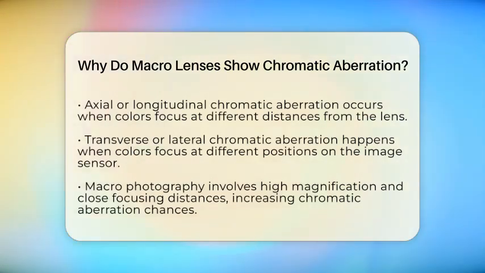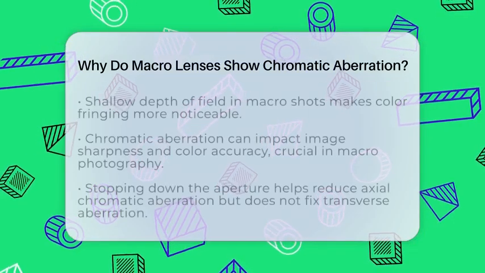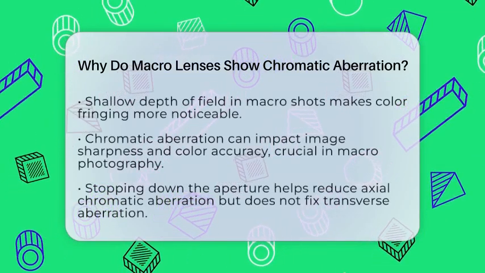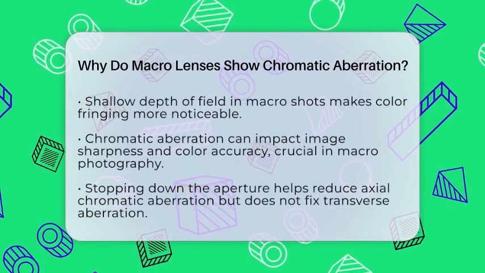Macro photography often involves high magnification and very close focusing distances. At these distances, the lens elements must bend light rays more sharply, which increases the chances of chromatic aberration. The shallow depth of field in macro photography makes any color fringing even more noticeable, as out-of-focus areas stand out against the sharply focused subject.